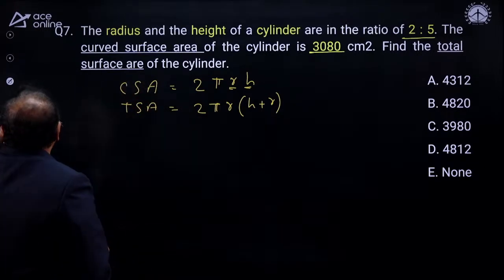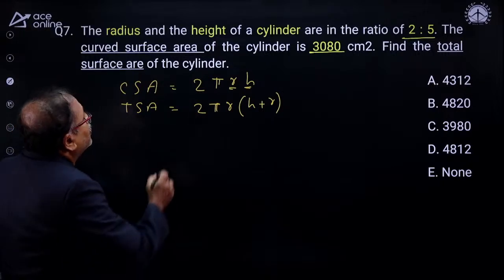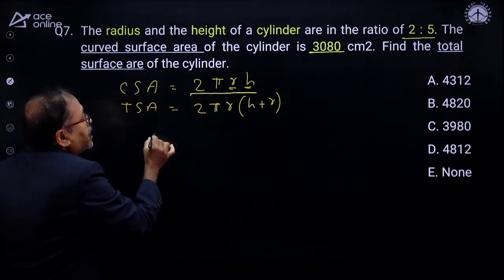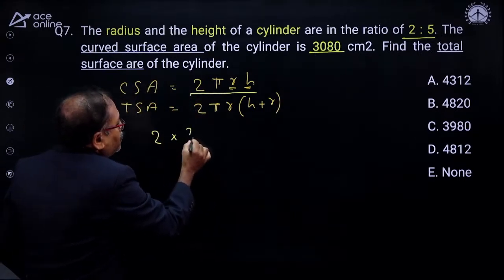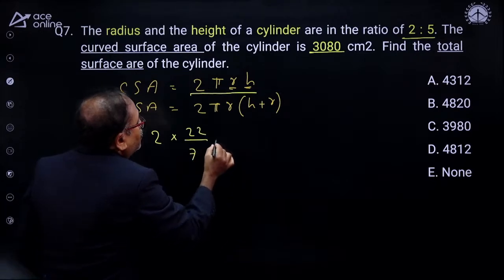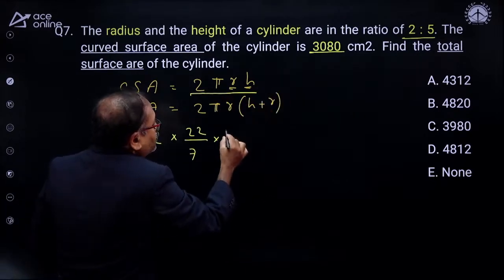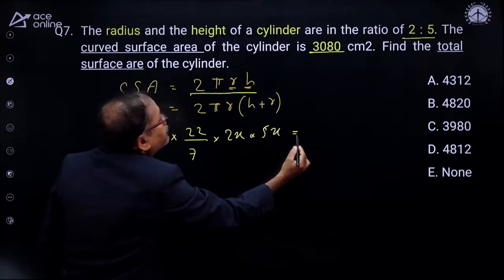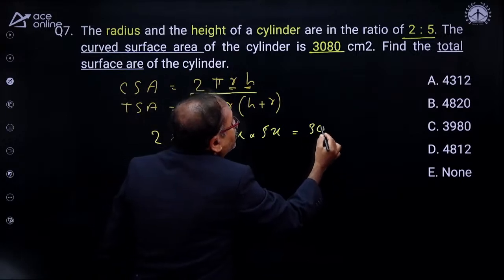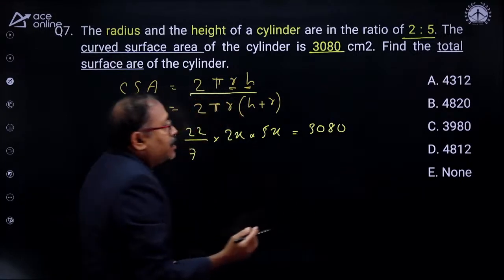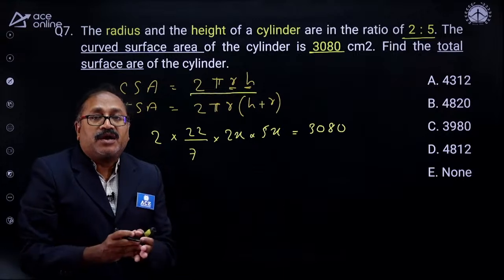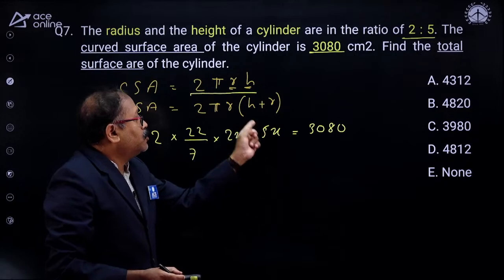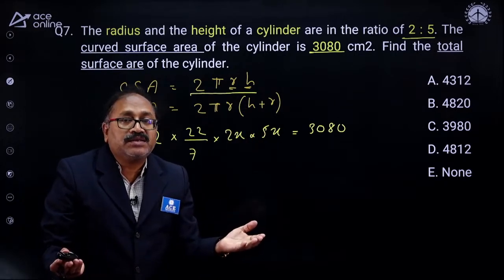Okay, let's begin here. This curved surface area is already given to us. So let's write down this one: 2 into 22 by 7 into R, which is 2x, and H is 5x, and what is given to us is 3080. By solving this, I will get the x value, and once I get the x value, I get the R and also the H. So your answer is done.